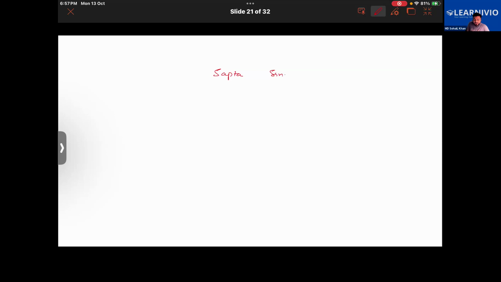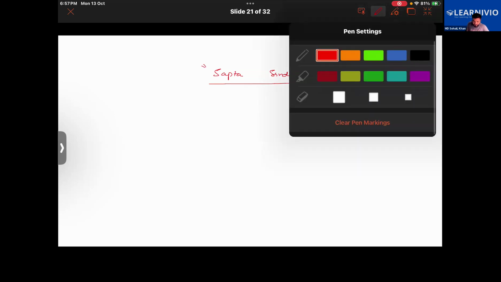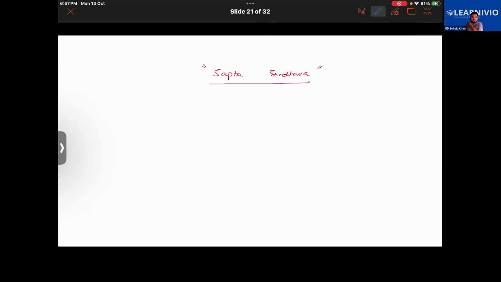What does the word Sapt Sindhava mean? Sapta is seven. Sindhu is a river, like the Indus river, Ravi river. So basically it is called the land of the seven rivers. Getting it? Land of the seven rivers.